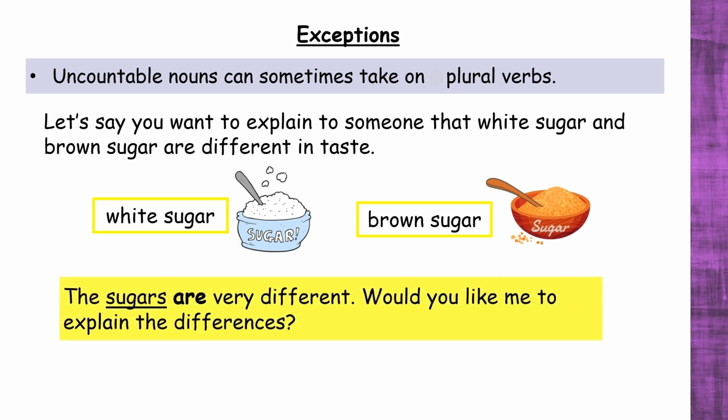Would you like me to explain the differences? Over here, we are using the plural verb are with the noun sugars only because we are talking about 2 different types of sugar. We still understand that sugar is an uncountable noun. And if we were talking about just white sugar, the verb would not be plural.